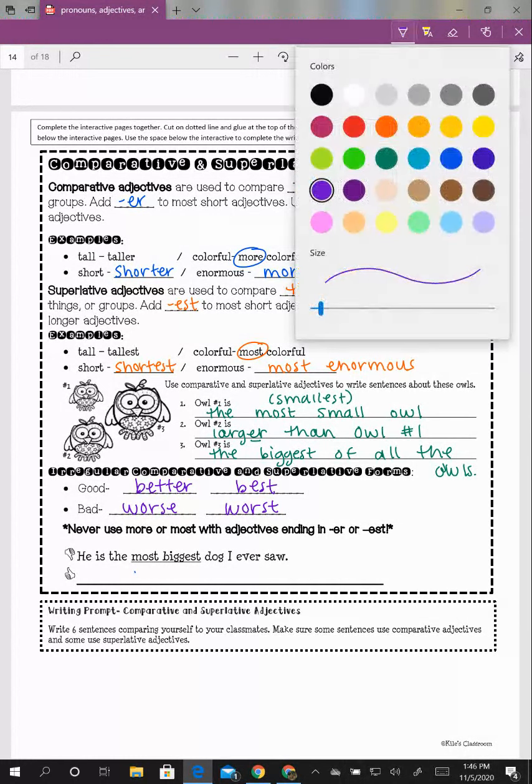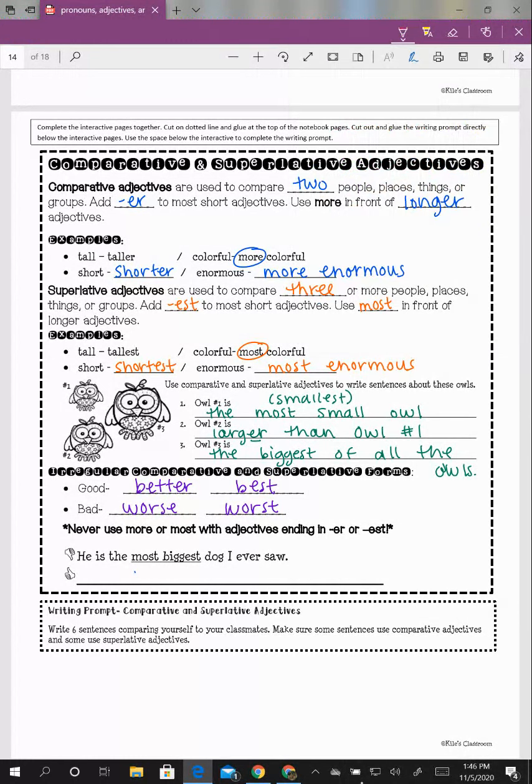At the very bottom, you're going to have to put what you think would sound better. We're never going to say ER, EST, and the word more and most together. I wouldn't say he is the most biggest dog I ever saw. I would take out the word most, and I would just say he is the biggest dog I ever saw.